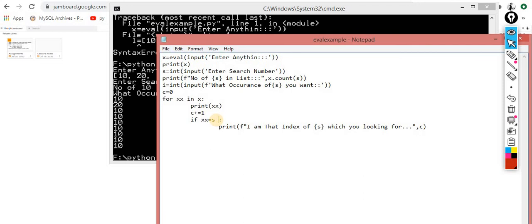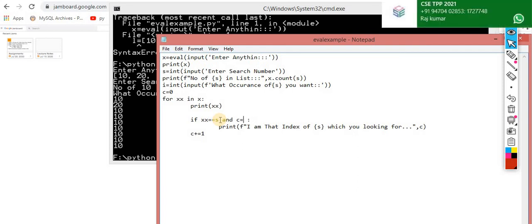C is equal to 0, it becomes 1. Not here, here. So if xx double equals to this one, and C double equals to the occurrence, the occurrence is I. So you want the second, na?